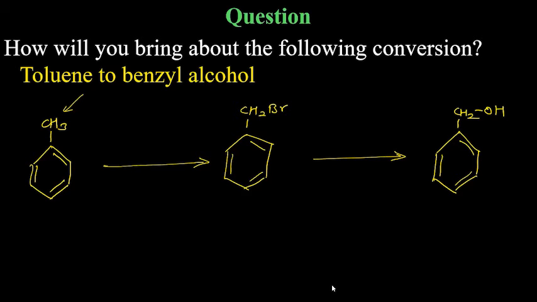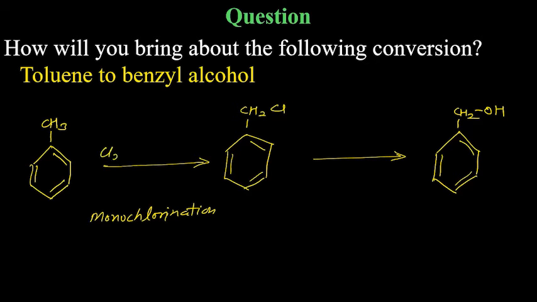Okay. So this is monochlorination again. You are replacing one hydrogen by one chlorine or one bromine, whatever you want. Okay.